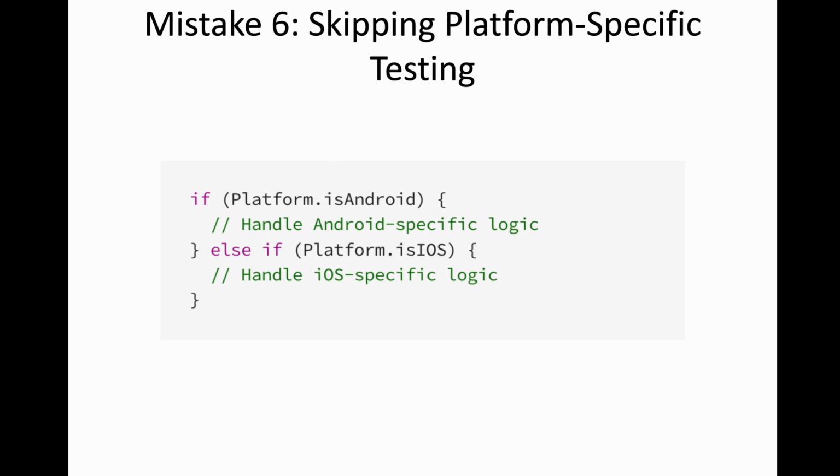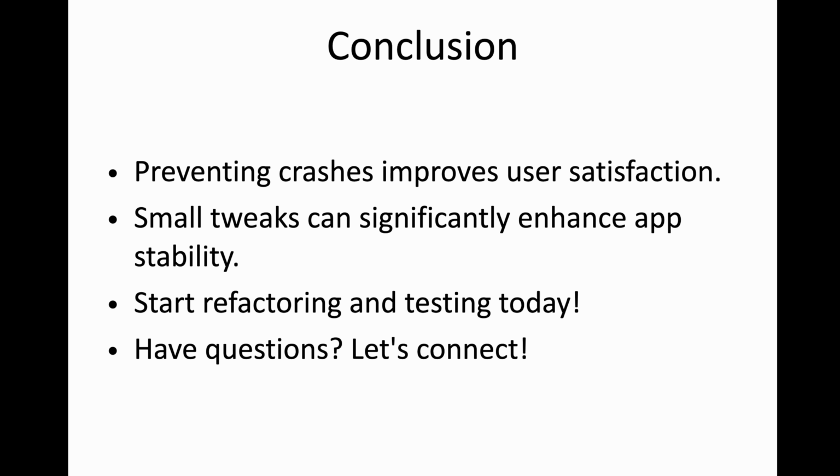Next, skipping the test for platform specifics. The idea is you may develop your app for both Android and iOS, but actually you should check or test your app on both platforms so that they don't crash. So avoiding crashes is actually very easy if you just follow these steps. Most of the crashes should be avoidable.